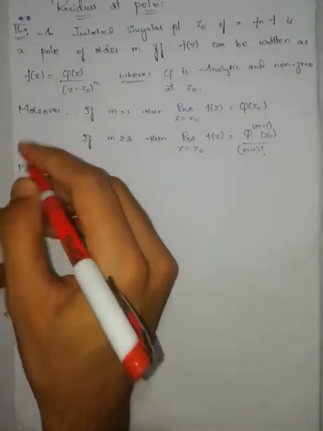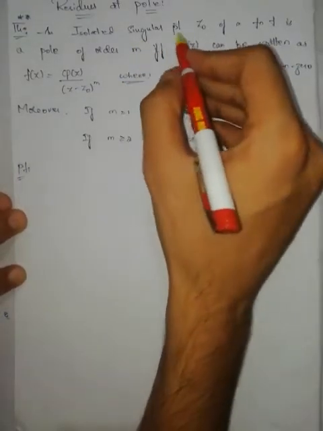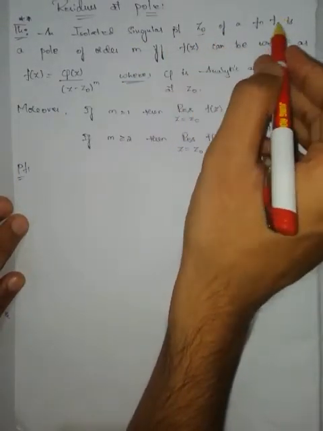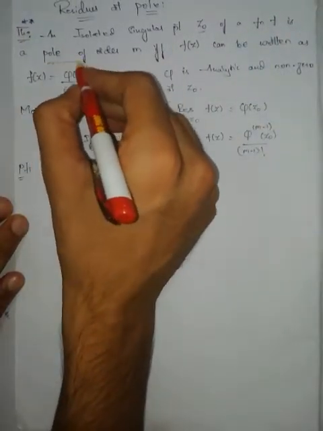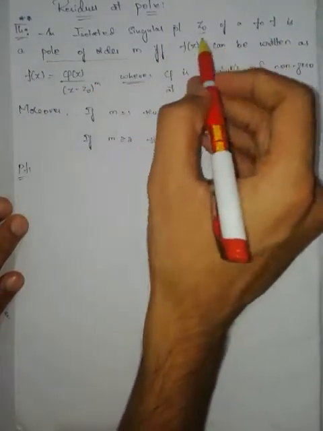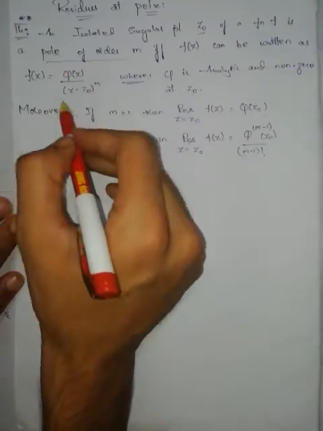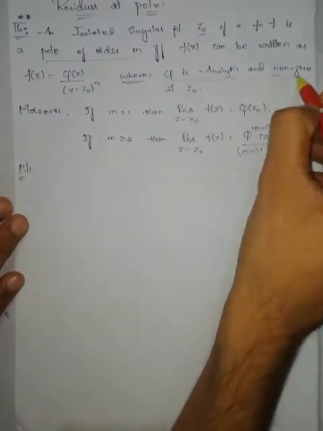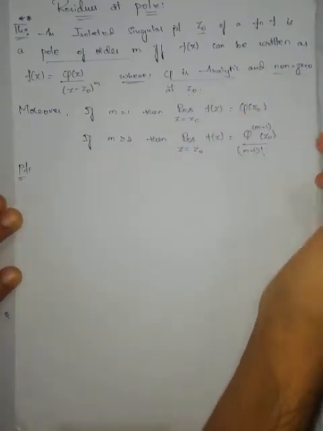Proof. What the statement says: an isolated singular point z0 of a function is a pole of order m if and only if f of z can be written in this format, where phi of z is analytic at z0 as well as non-zero at z0.